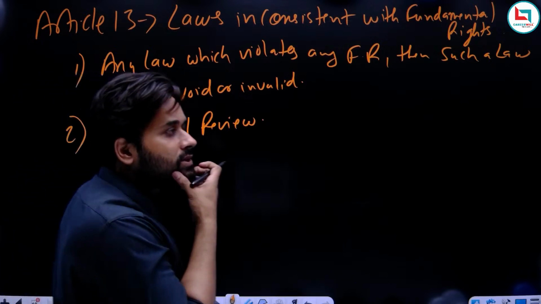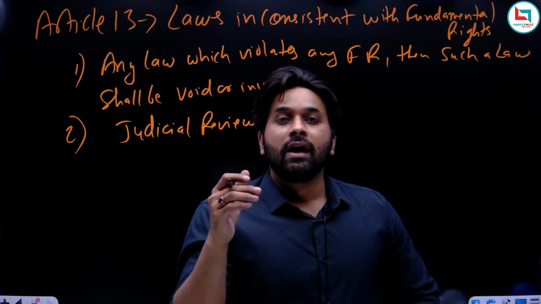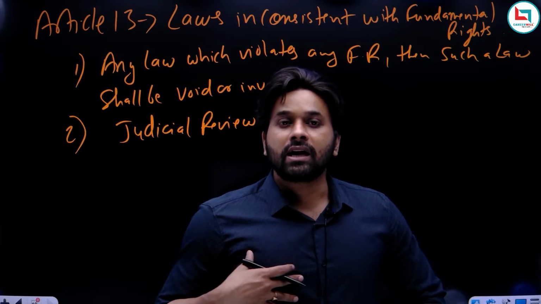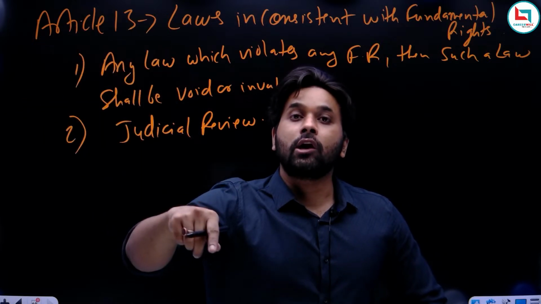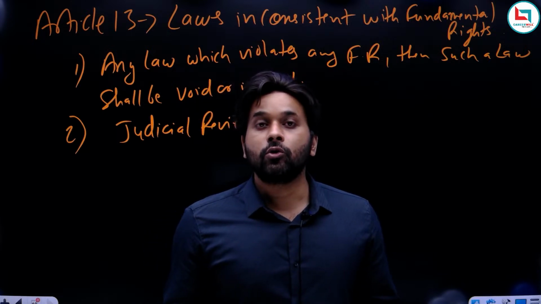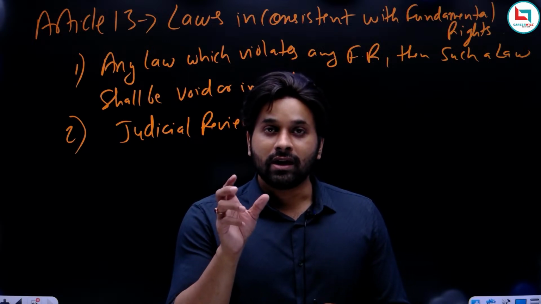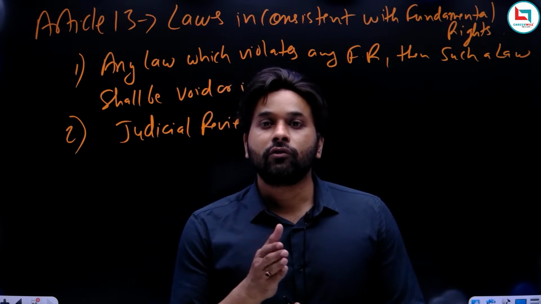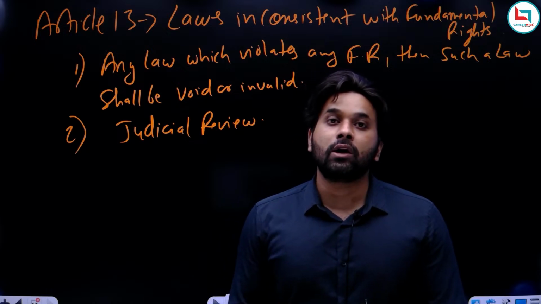Judicial review means to examine the constitutional validity of any order or law passed by the government. Because in our country, the constitution is supreme. No other law should be above the constitution, or violate the constitution. Whenever this happens, it is the duty of the court to declare that law as unconstitutional. And whenever the court does this function, we call it the power of judicial review. So judicial review means to examine the constitutional validity of laws and orders passed by the government.